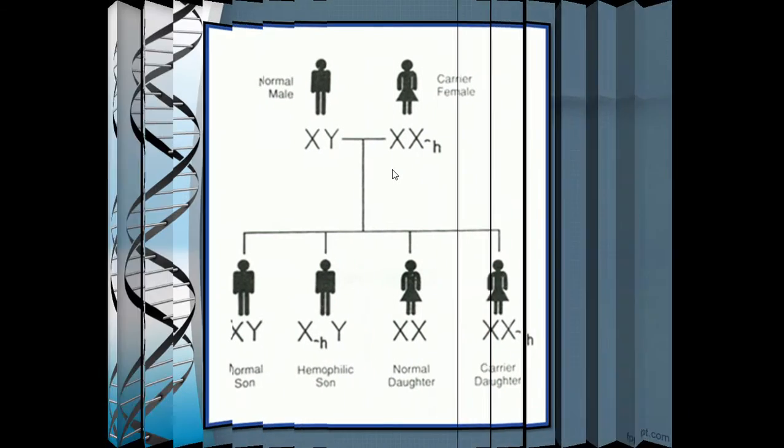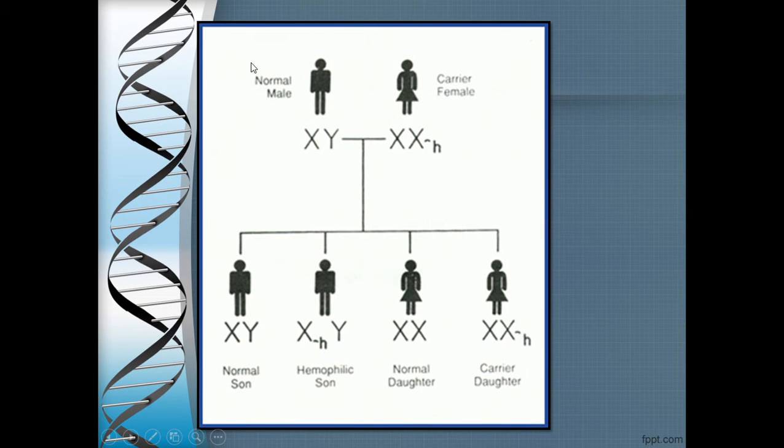Okay. So let us now take the next case where there is a normal male and the carrier female. Now, in this case, because the male is normal, he will pass on this normal X chromosome to both the daughters. Okay, and because the mother is having one defective allele here, she will pass on this to one of her daughters, and that particular daughter will become the carrier here. So, in this case, 50% chances of the daughter to be a carrier and 50% chances of the daughter to be absolutely normal.